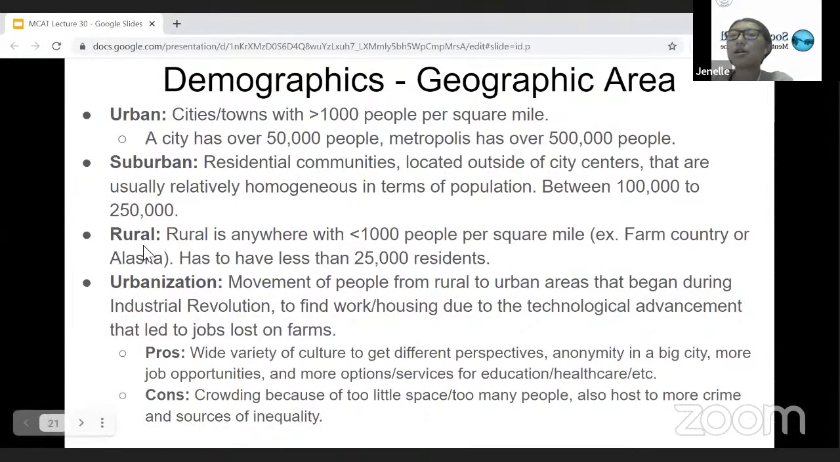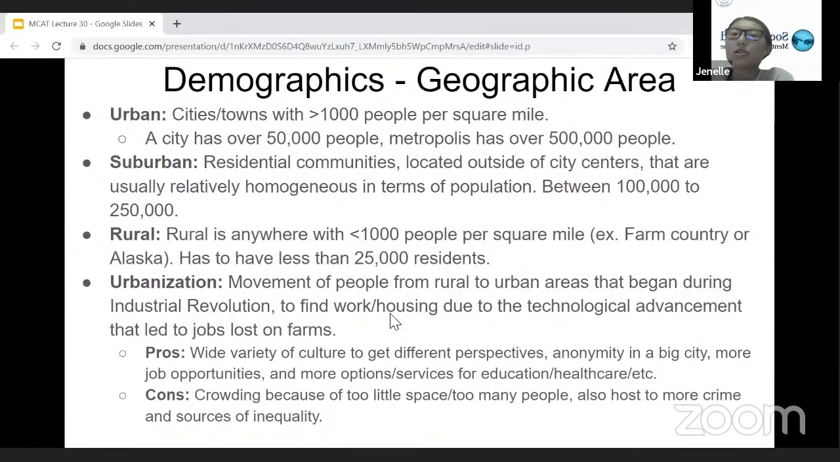And another term that the MCAT likes to test on a lot is urbanization. So that's the moving of people from these rural areas to the urban areas that began during the Industrial Revolution in order to find work or housing because of the technological advancements of those urban areas, but that also led to jobs lost on farms. So people needed to go instead to these urban areas to find work and pay for their families.